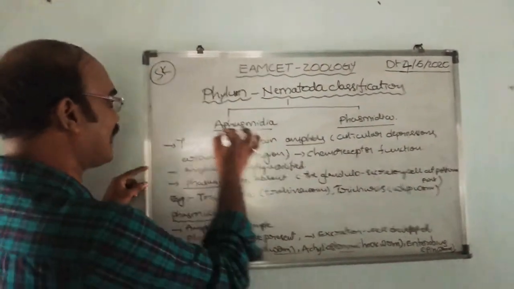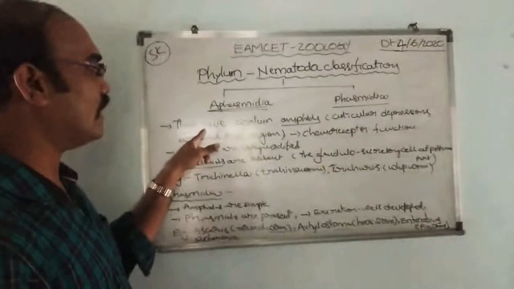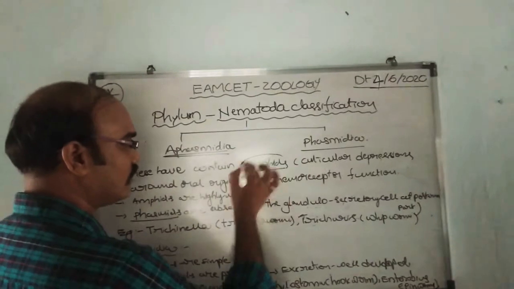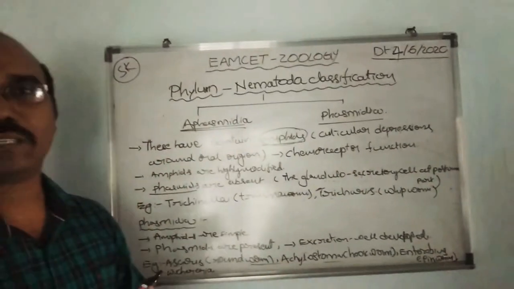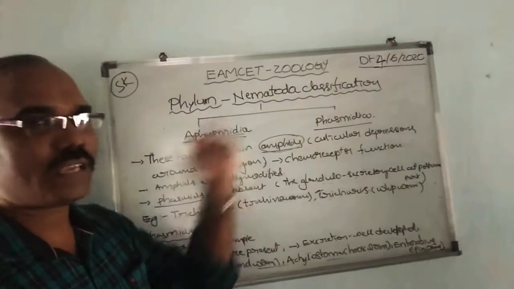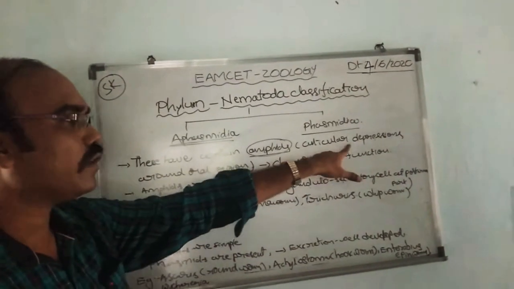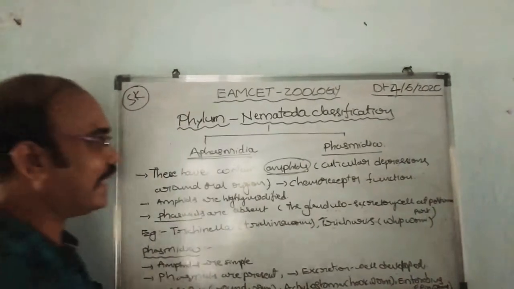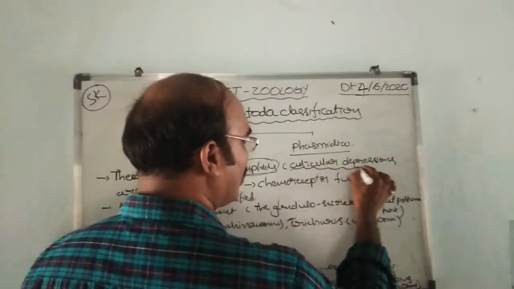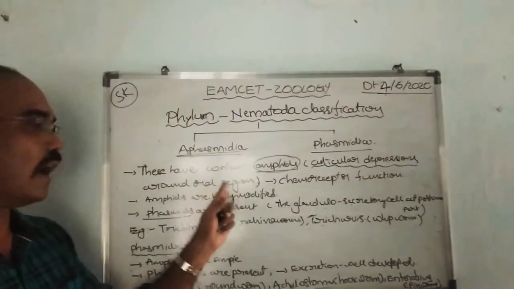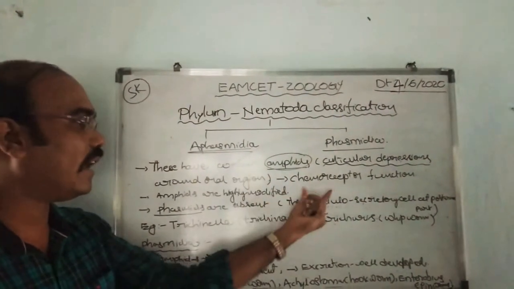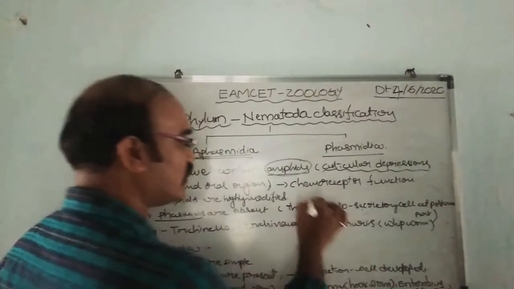Coming to the characters of Aphasmidia, they contain amphids. Amphids are cuticular depressions around the oral or anterior region, functioning as chemoreceptors.